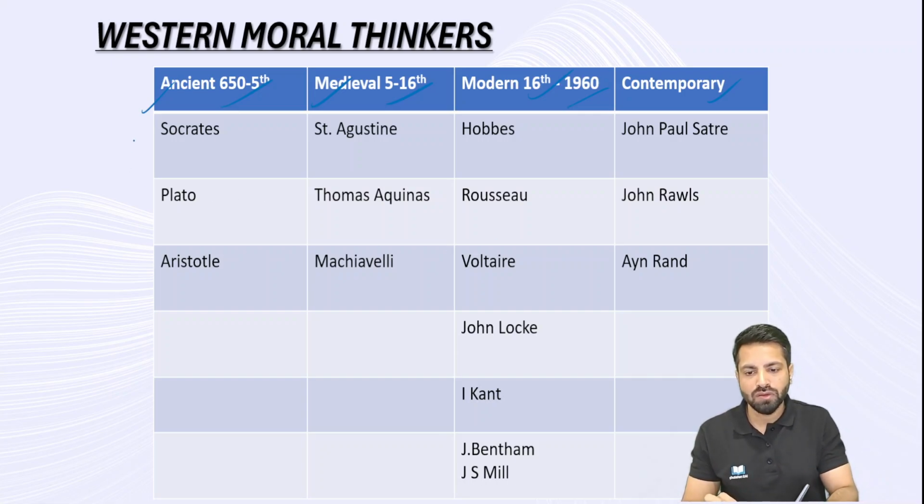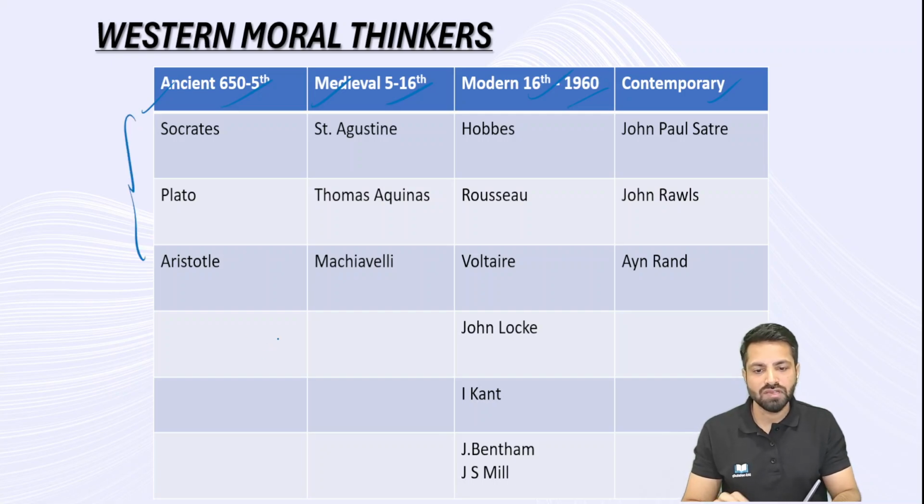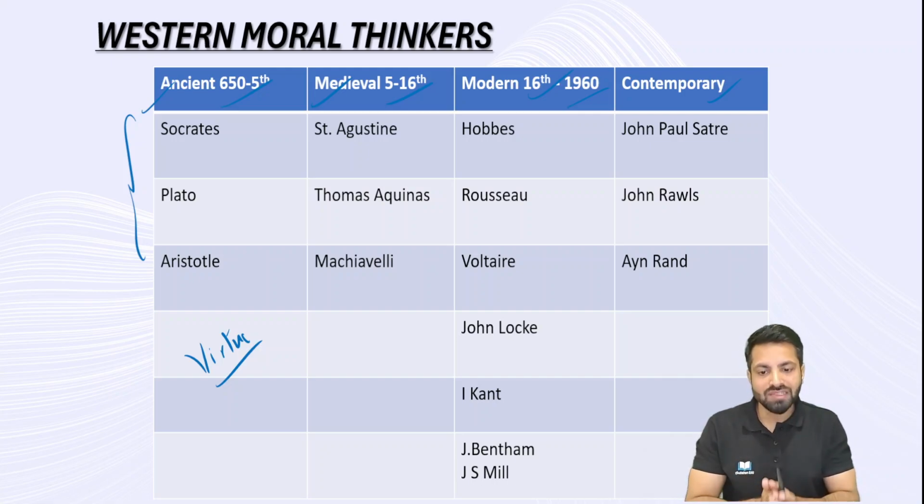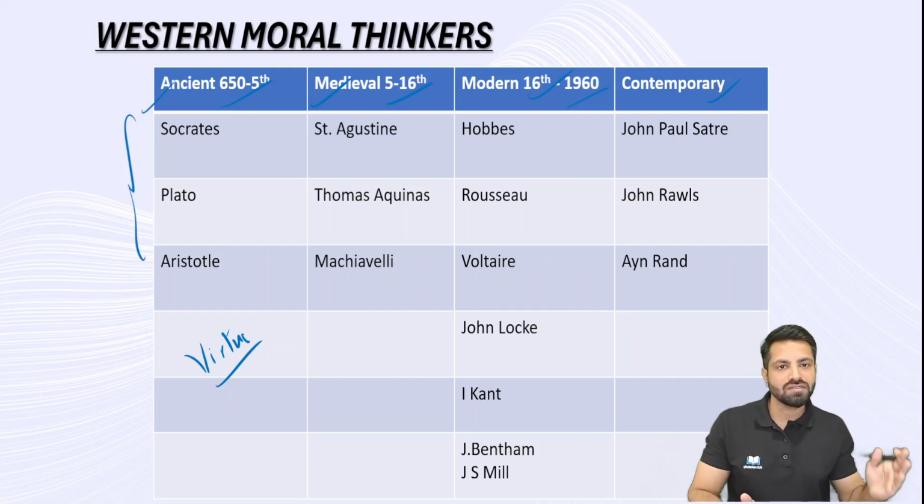And here in this video, we are going to focus on ancient Western moral thinkers. And one common aspect you need to focus on with respect to Western ancient moral thinkers is virtue. And all these, Socrates, Plato, Aristotle, predominantly we are going to focus on these people. And all these three ancient thinkers are called virtue ethicists. I mean to say that the morality or ethical framework of an action or decision is decided by virtues. If your actions are based on virtues, ultimately your actions, your decisions are considered ethical. If it's not, it is considered unethical.